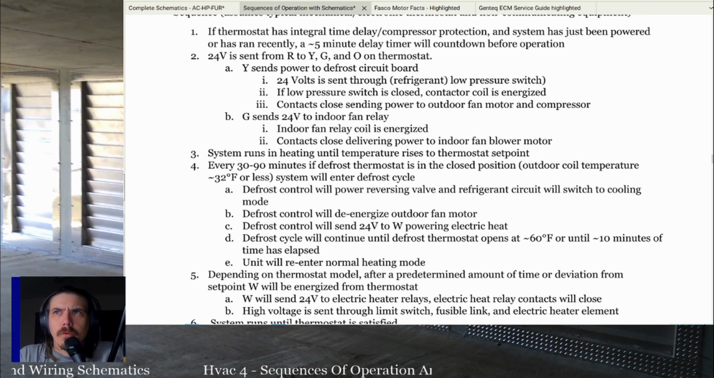Thermostat has to go through the integral time delay or compressor protection. 24 volts is sent from R to Y and G on the thermostat.